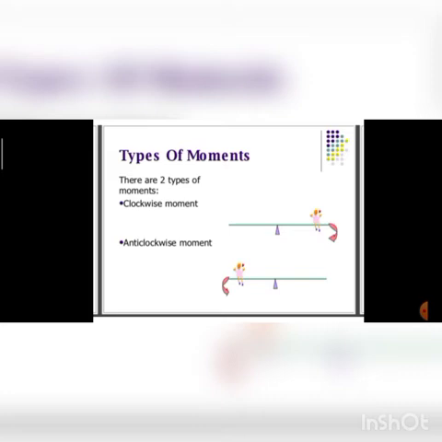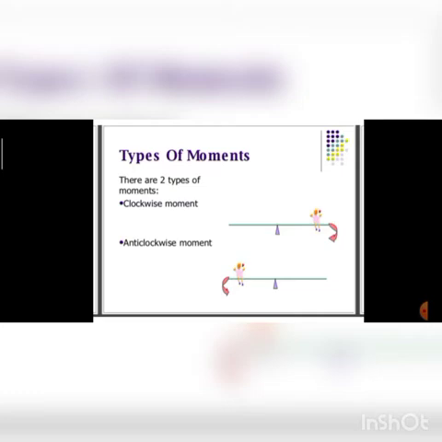Now movement is of two types. One is clockwise movement and the other is anti-clockwise movement. Okay students, any object can turn in two ways. One is clockwise, like our clock runs, 12, 1, 2, 3. This is clockwise movement. But if it moves from 12, 11, 10, it is anti-clockwise, right?